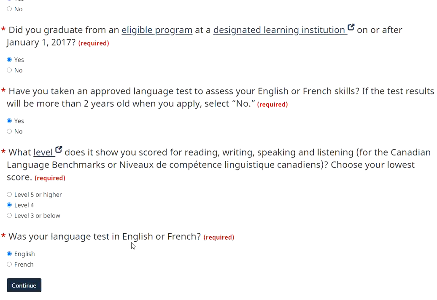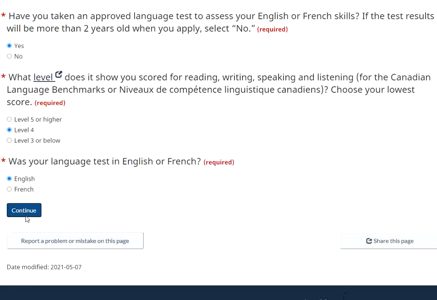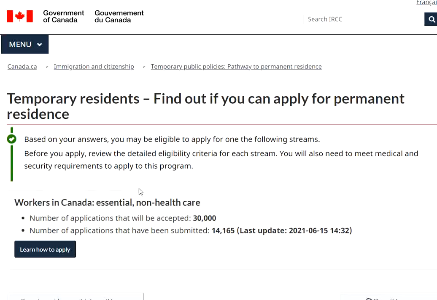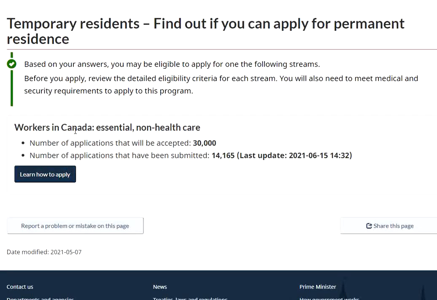Was your language test in English or French? It's English. And now I'm going to click on continue. The moment I click on continue, this is the page where I'm going to land. Workers in Canada. The number of applications that will be accepted is 30,000. As of June 15, 2021, 14,165 applications have been submitted. There may be a lot of mistakes out there, so they would be reviewing for sure.